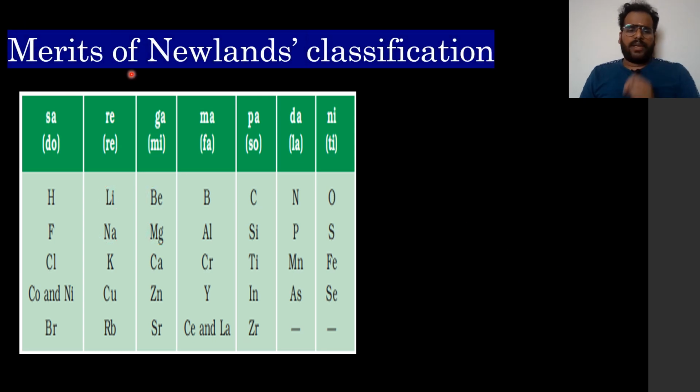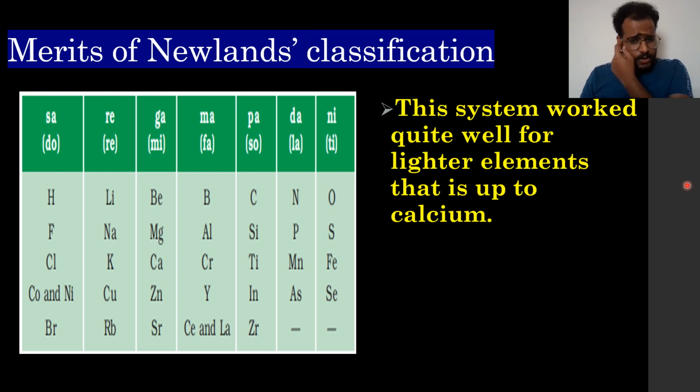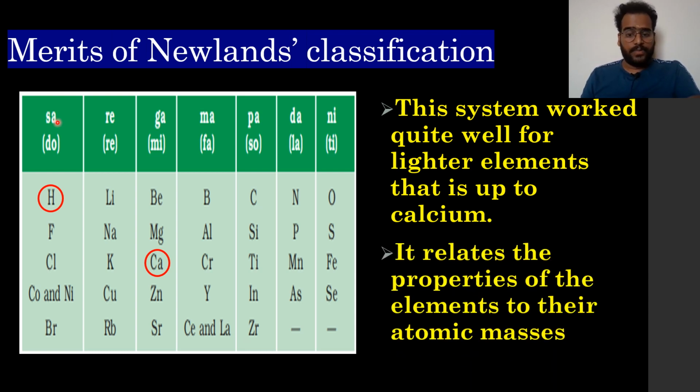Then what are the merits of Newland's classification? So there are two merits. This system worked quite well for lighter elements, that is up to calcium. So starting from hydrogen to calcium, this worked very well. This is one merit. Then it also correlates the properties of the elements with the atomic masses. So in the previous slide we have seen that. Okay, so these two are the merits of Newland's classification.